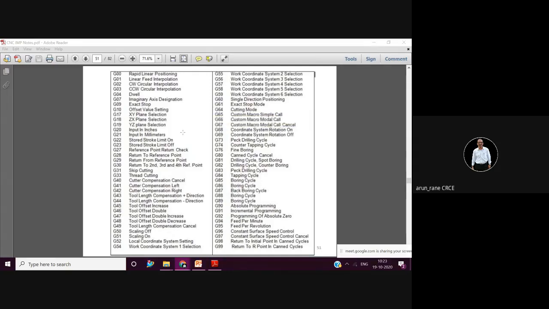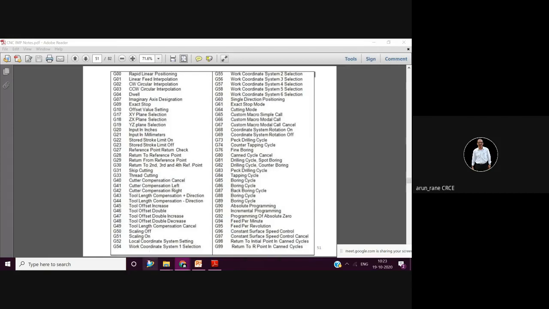Alright, then you have G40, 41, 42, and 43. So G41 and G42 are for the cutter compensation, or cutter diameter compensation, or cutter radius compensation. All three have the same meaning. Please remember. So this is on the left, this is on the right, and then this is tool length compensation. Forget about the positive and negative direction. Just remember only tool length compensation.